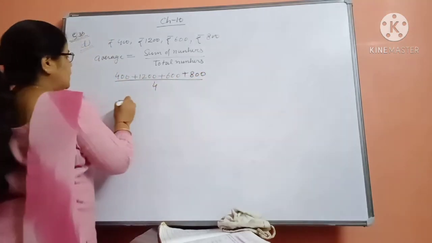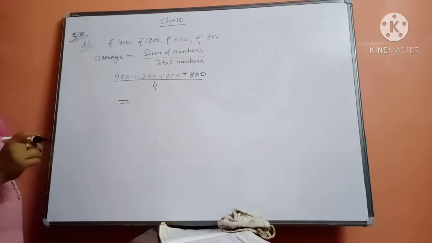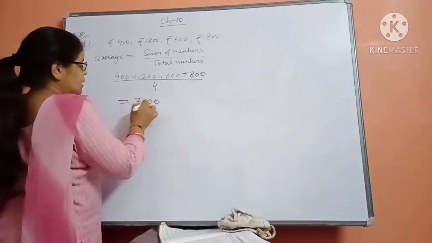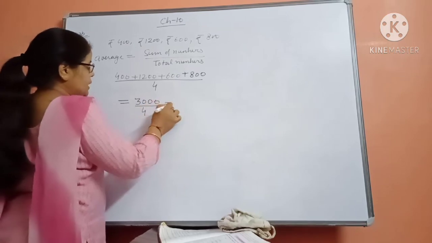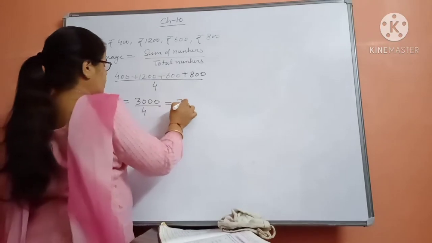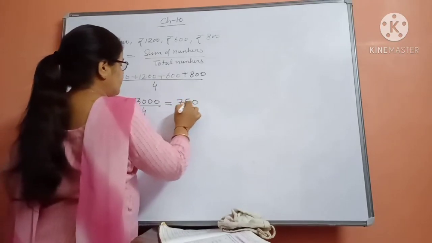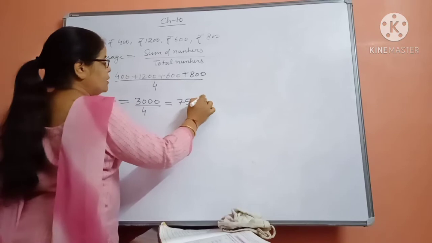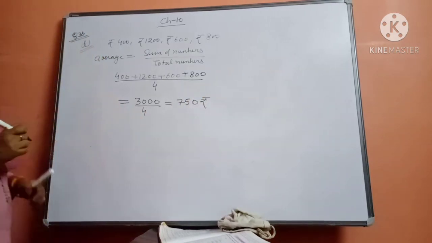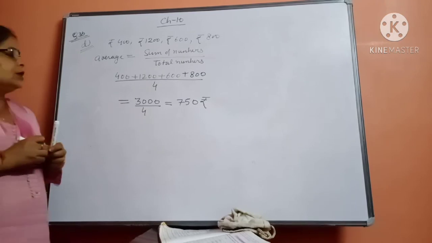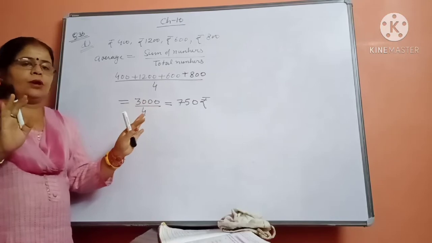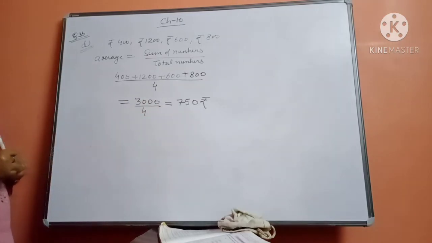If you add these you will get 3000. Okay, 3000 divided by 4. So see that, 4 sevens are 28 and 4 fives are 20. 750 will be your answer. So in general we can say that he has sold 750 per day. Okay, so this will be his average sale.